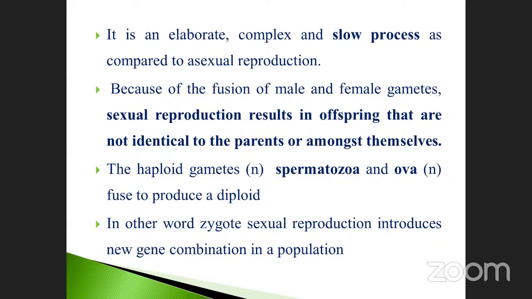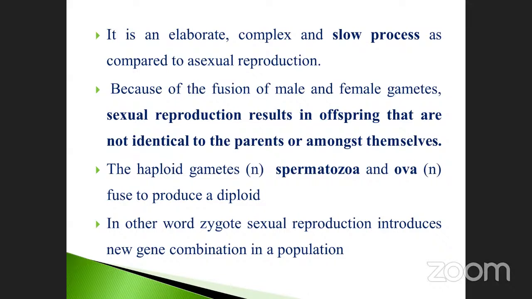At the same time, in the reproductive cells, for example sexual reproduction, there are two cell divisions, called meiosis 1 and meiosis 2. Each one has specific physiological changes within the nucleus as well as the cytoplasm, such as spindle formation, crossing over, synapsis, and chiasmata. These are the events happening during sexual reproduction. That's why it is elaborate and complex in nature, and also a slow process. Okay, go to the next one.